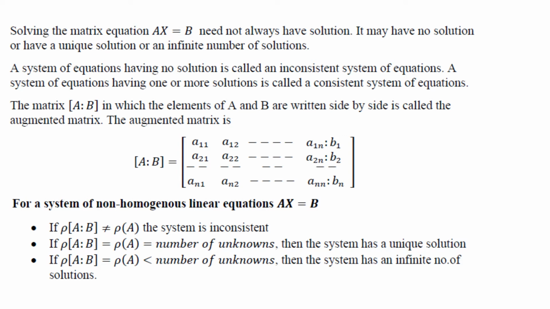If rank of AB is equal to rank of A is equal to the number of unknowns, then the system has a unique solution. If the rank of AB is equal to rank of A, but it is less than the number of unknowns, then the system has an infinite number of solutions. This result is called the fundamental theorem of system of equations.